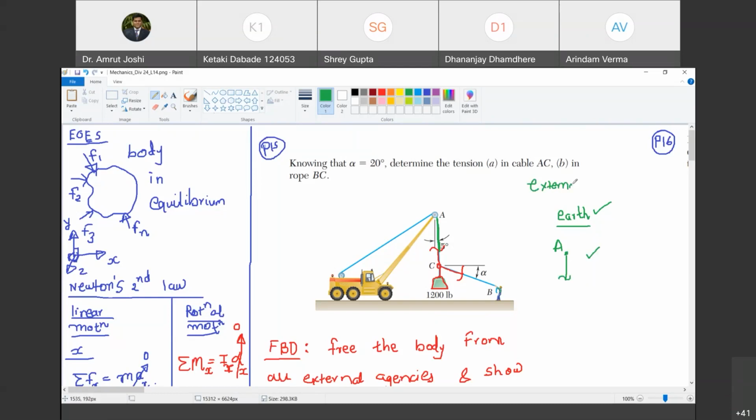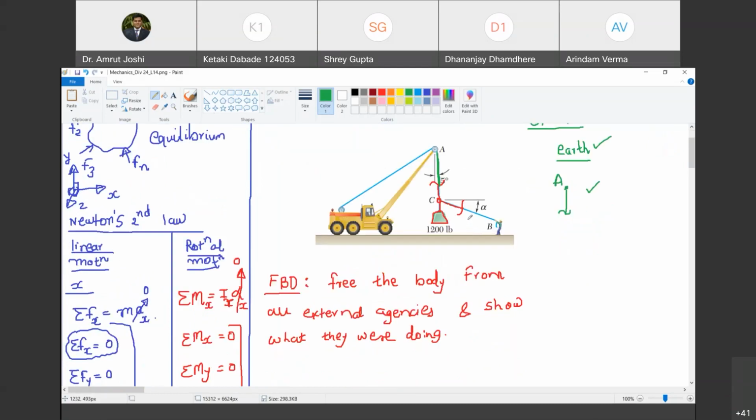I am just listing down now what all is external to the body. Now, is this portion of string CB, which I have marked in orange color, external to the body? Yes, because we are considering only the portion marked in red as a body. So even this is external. Do you agree with me?